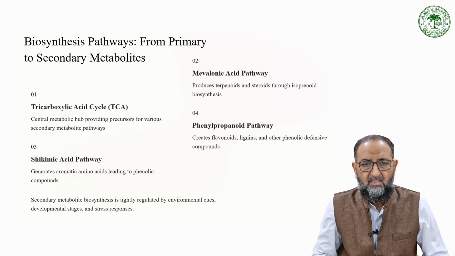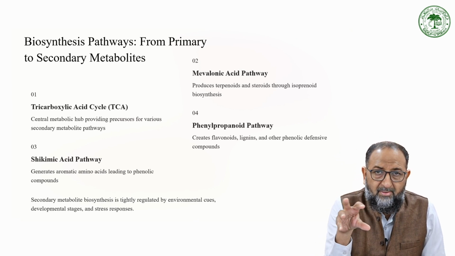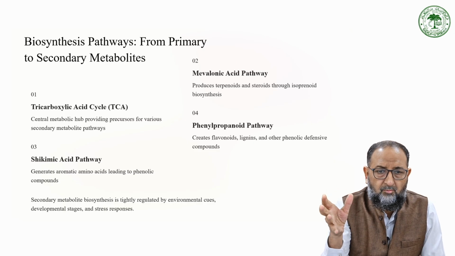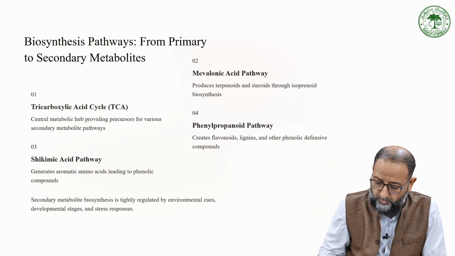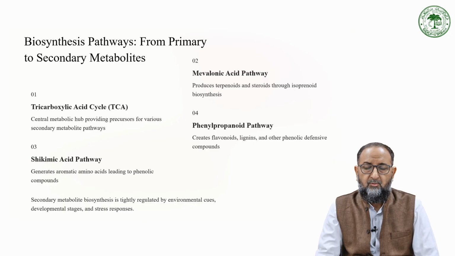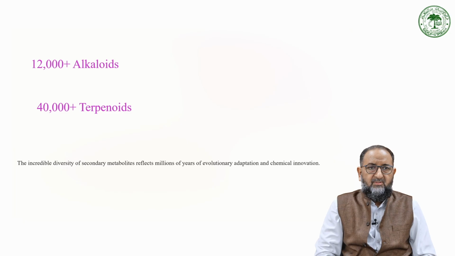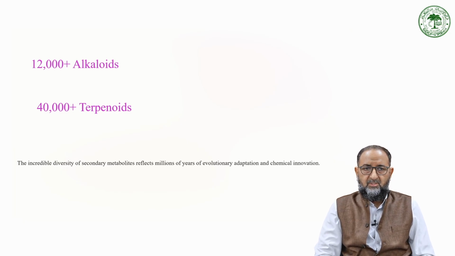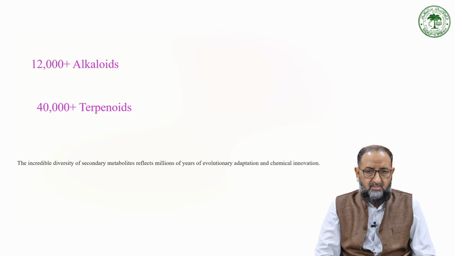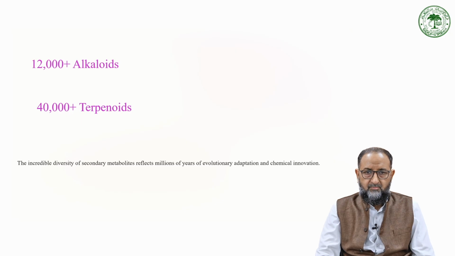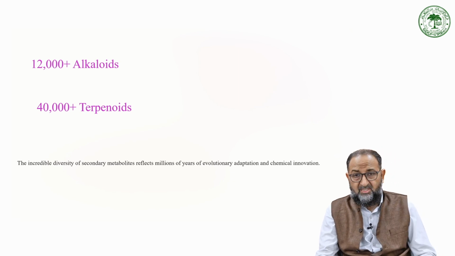So, secondary metabolite biosynthesis is regulated by environmental conditions, environmental cues, developmental stages and stress responses, for the benefit of the microorganisms to survive and to sustain for a longer time. Now, at least 12,000 different alkaloids and 40,000 terpenoids have been identified through these pathway characterizations, which is a big number of secondary molecules, and reflects millions of years of evolution, adaptations and chemical innovations. So, this is the outcome of years and years and years.